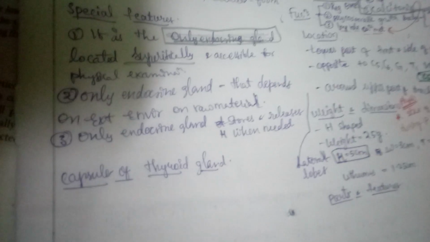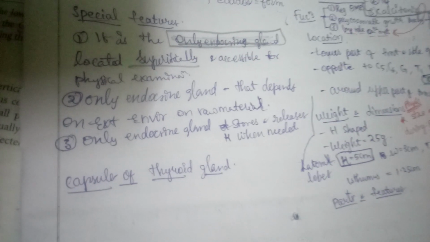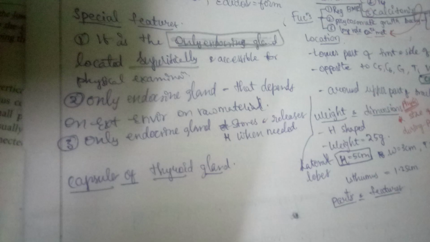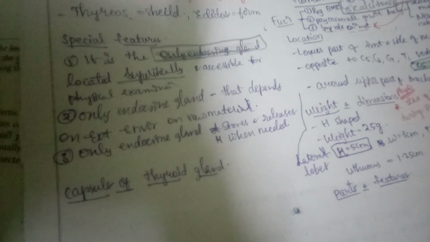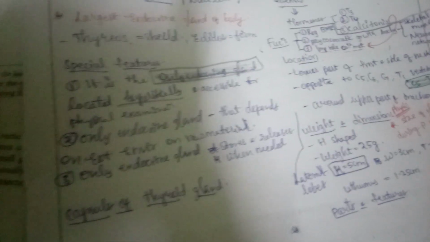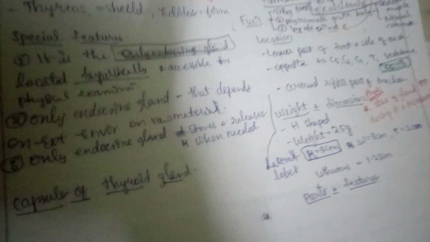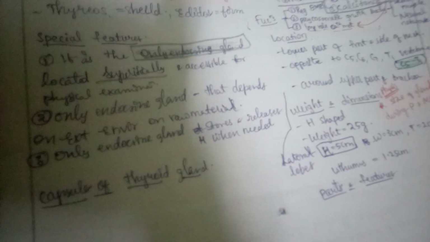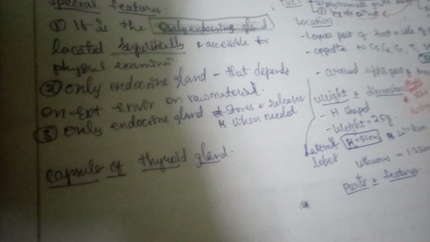Generally every endocrine gland, whatever hormone it has to secrete, it will produce that hormone and immediately secrete it directly. It doesn't store. But thyroid gland is the only endocrine gland that forms T3 and T4 and stores for some time and releases the hormone whenever necessary. Okay. Next, it is one of the organs having very rich blood flow.